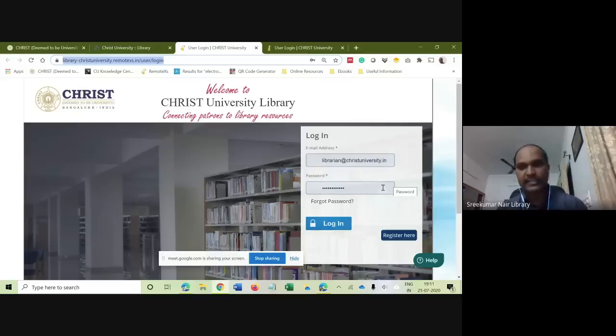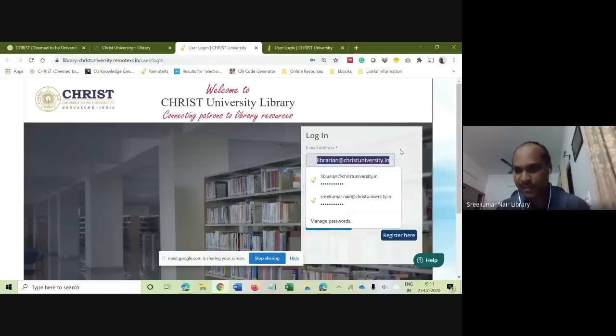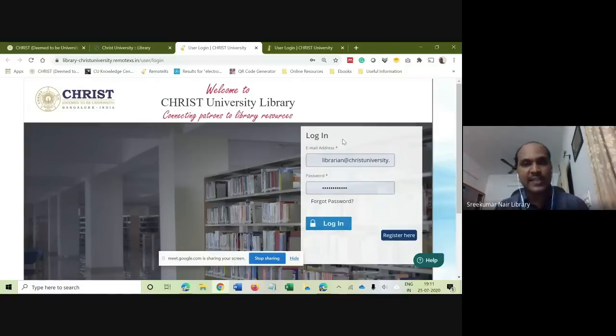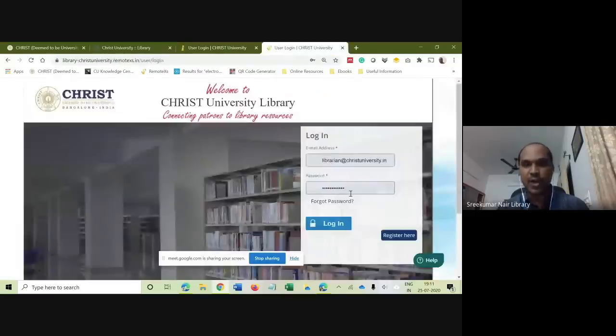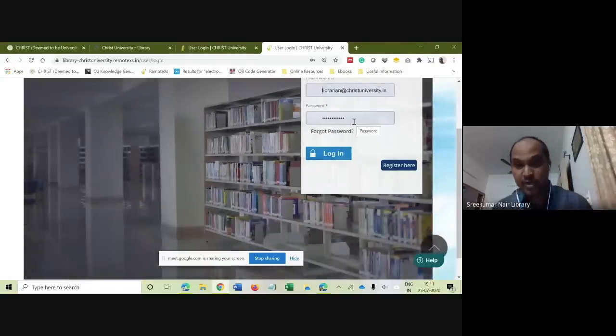I have already registered all your names to access this portal. Your username is your university mail ID, and your password is already shared by the system admin for this library link. The same password you can use to log into this portal. In case your password doesn't work, don't panic, don't worry. You can use the forgot password option and try resetting your password.